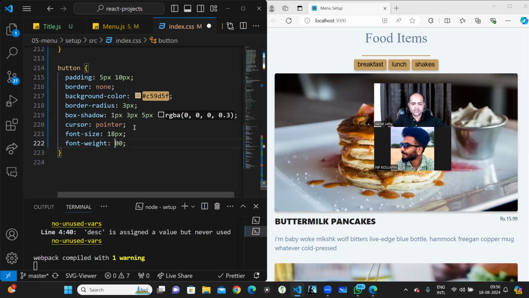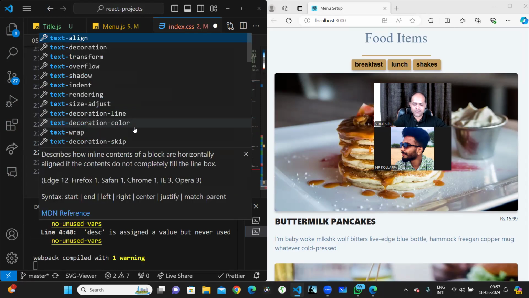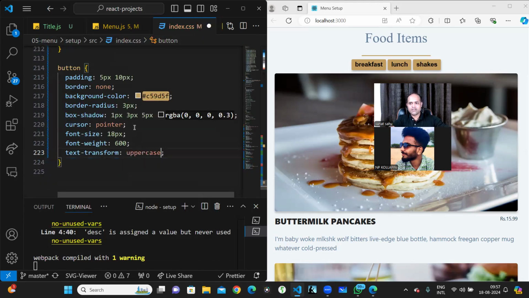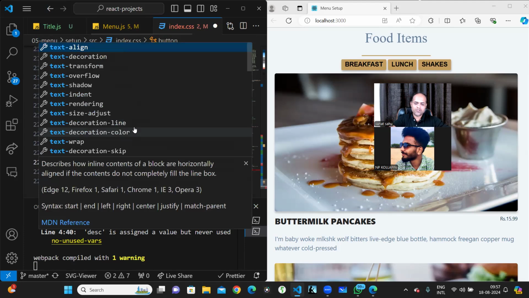Why is it not changing? Okay. And text transform should be uppercase, right? Nice. And text shadow. Do we need text shadow?